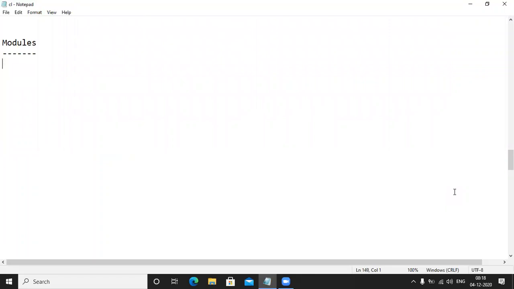What is the first library? The first one is the HTTP module. What is the name of the module? The name of the module is the HTTP module. You may feel like a jar file here. What is the first jar file? HTTP module. What is the use of the HTTP jar file?